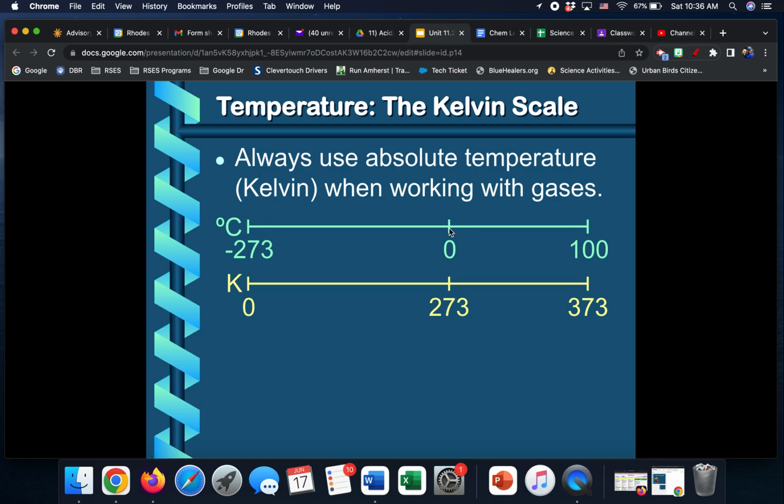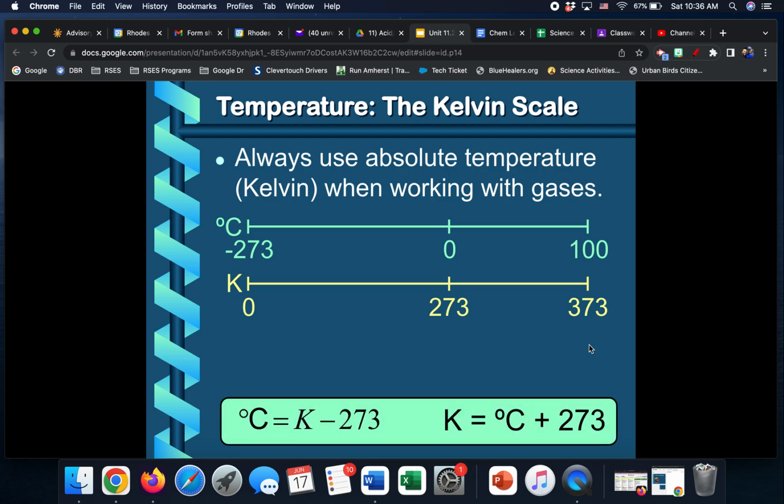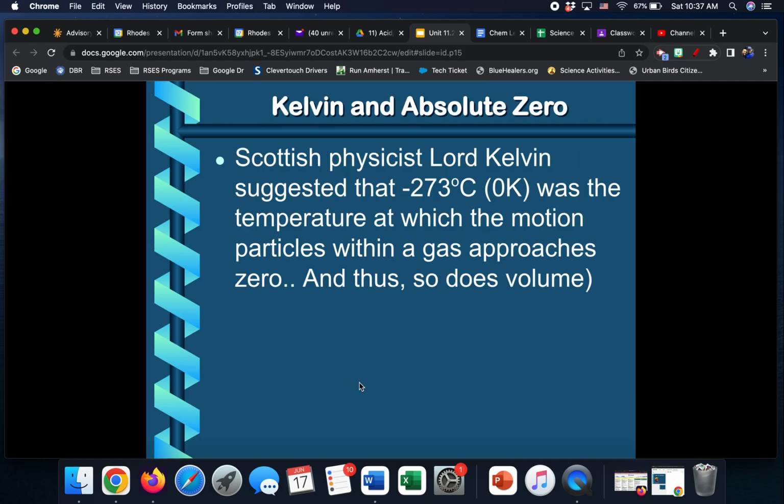The temperature of freezing is 0 in Celsius, 273 in Kelvin, and boiling point for Celsius is 100, but 373 in Kelvin. There's a formula. We're not going to do any problems with it, but if you're given a temperature in Celsius, add 273 to it. If you're given a temperature in Kelvin, just subtract that 273, so it would be easy to work with.